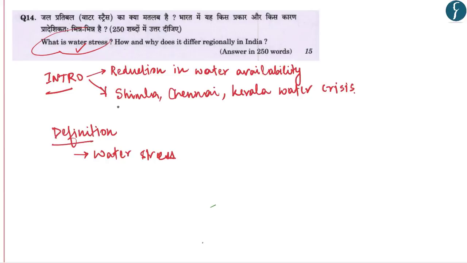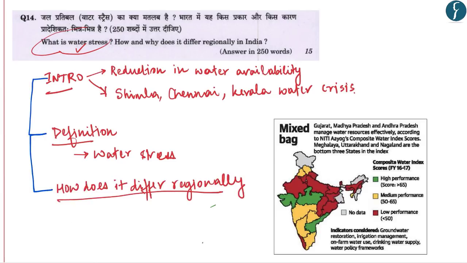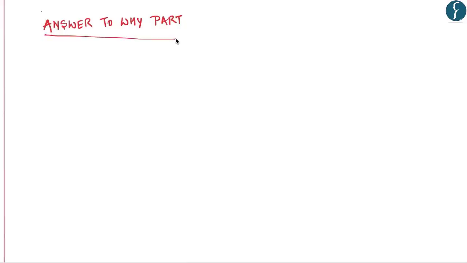Now coming to the second part of the answer, which is how and why does it differ regionally in India. Now answering the how part, we can take the help of Composite Water Management Index presented by Niti Aayog. Do you remember that map in which states like Gujarat, Madhya Pradesh and Andhra Pradesh were shown to have better water management? And hence we can draw a map of India in which we can show the current level of water management across India. Now in this section of the answer, we have to elaborate upon various causes of water stress in various parts of the country.